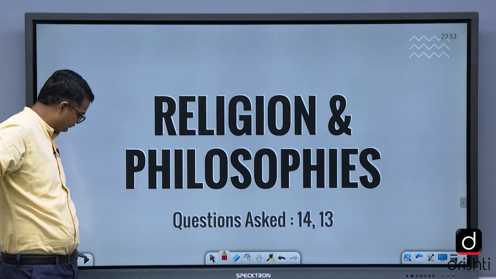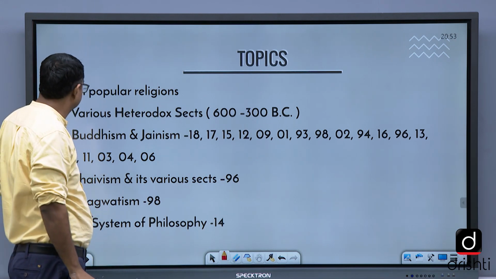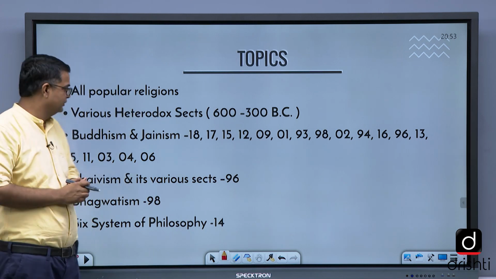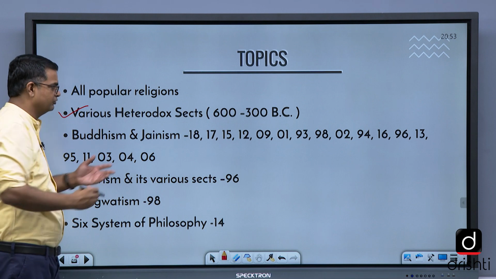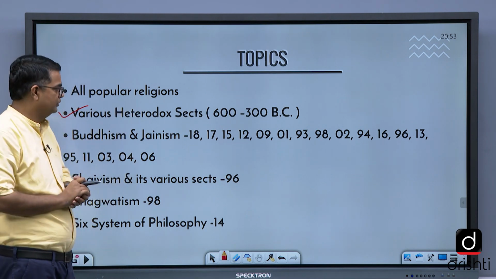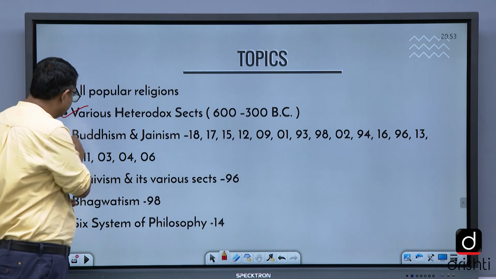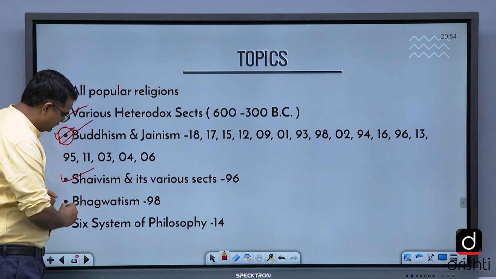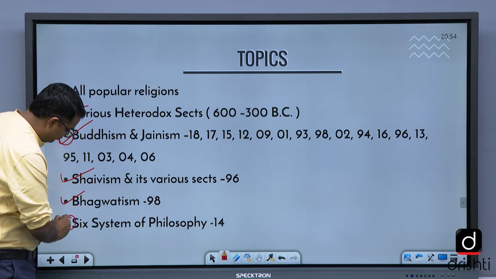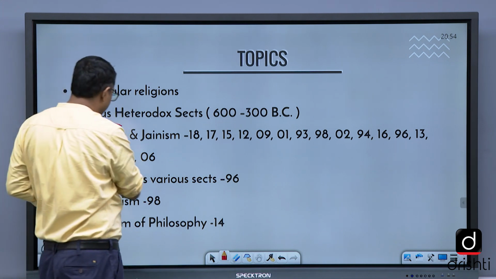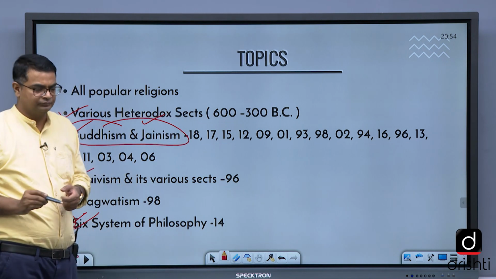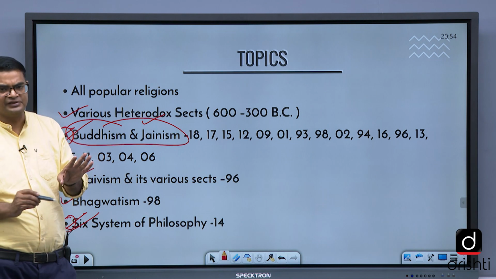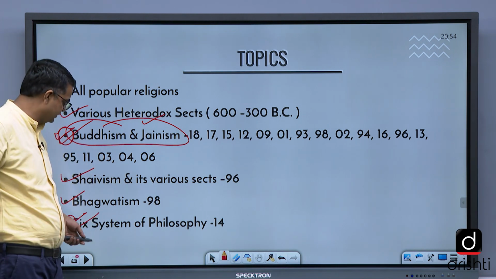Religion and philosophy, which is a part of culture only. All popular religions, this is not a very important topic. Various heterodox sects, like 64 heterodox sects from 600 to 300 BC. Buddhism and Jainism, extremely important. Shaivism and its various sects. Bhagavatism, sixth system of philosophy, very important. So you need to focus on Buddhism and Jainism here. See how many years they asked a question. Almost all the years, or they can skip one or two years, otherwise they keep on asking it.